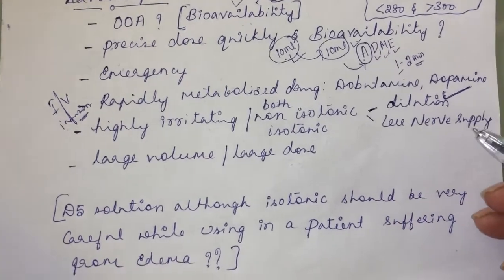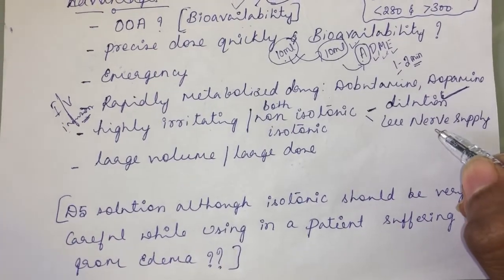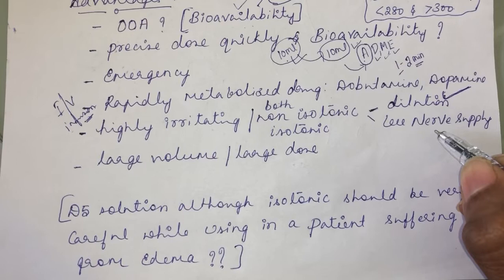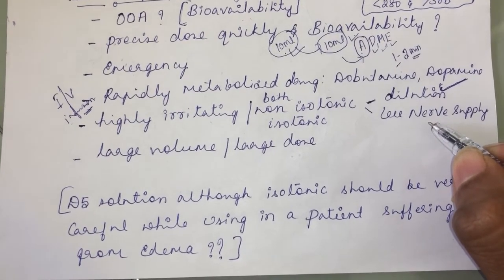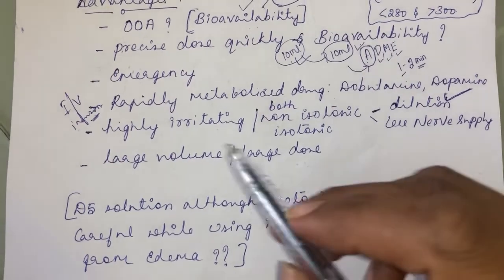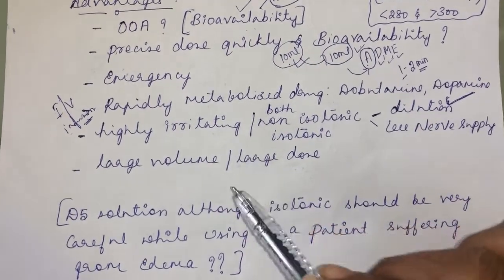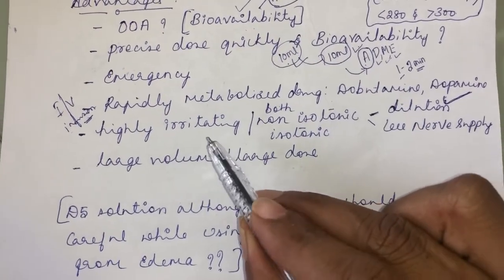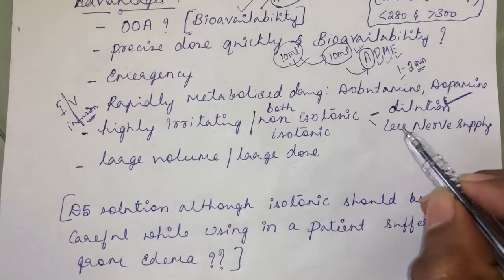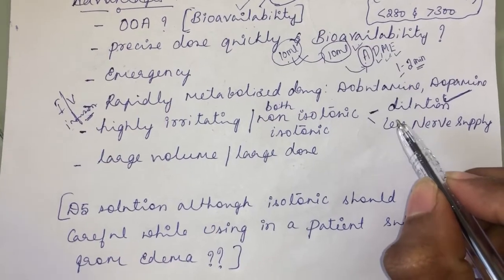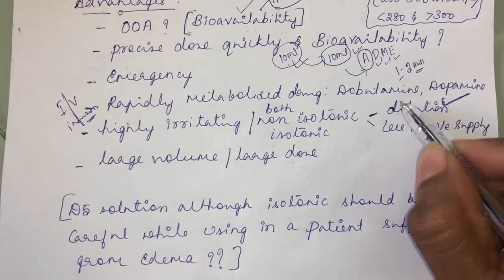And when you compare it to the artery, there is less nerve supply for the vein, so the sensitization of the vein to the irritating solution will be lesser when you compare it with the other things. That's the reason why a highly irritating solution, I am stressing on solution, because you cannot give a suspension or emulsion, is given only through the intravenous route, and the reasons are these two.